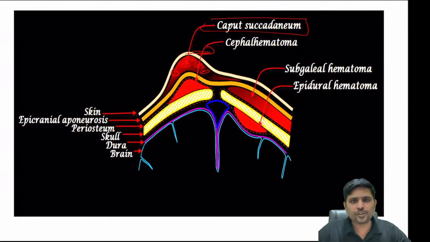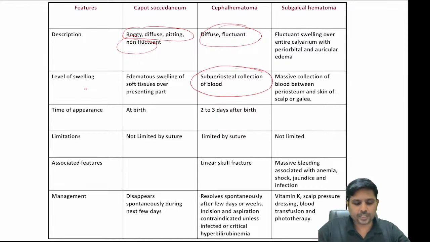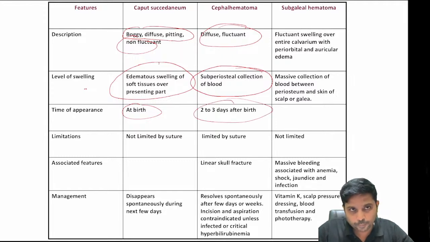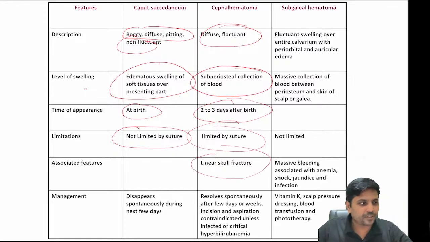So these are the two major things that you need to know. Caput is a diffuse, pitting, non-fluctuant swelling, whereas cephalohematoma is fluctuant. This is a subperiosteal collection over the parietal bone, whereas caput is over the presenting part. Caput is present at birth, whereas cephalohematoma takes 3 days to appear. Caput crosses sutures. Cephalohematoma doesn't cross sutures. Cephalohematoma is associated with skull fracture.